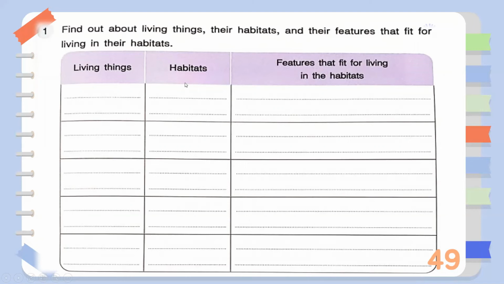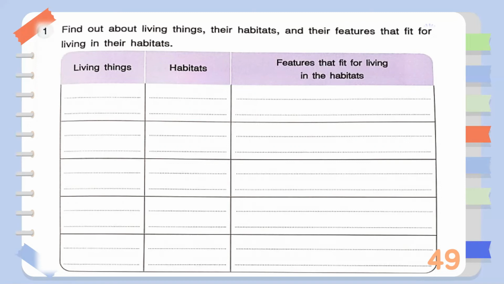For the second column, we have the habitats, or the place where they live in. Is it in the water, on land? Is it in the mangrove forest? Is it in the desert? Or other habitats? And for the third column, we have the features of these living things. Features that fit for living in their habitats. Now for this one, I am going to give 2 examples for you to have basis. Then after that, you will do the rest.